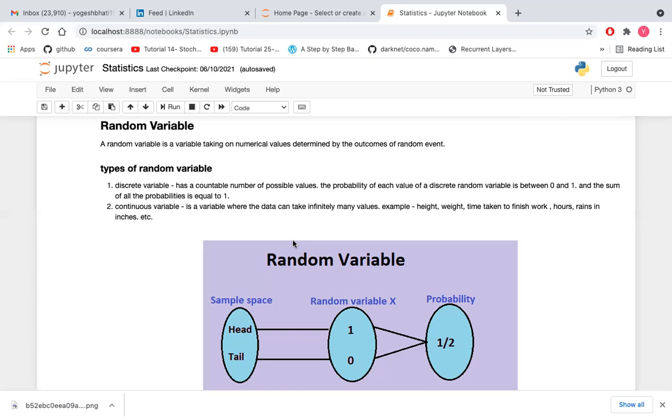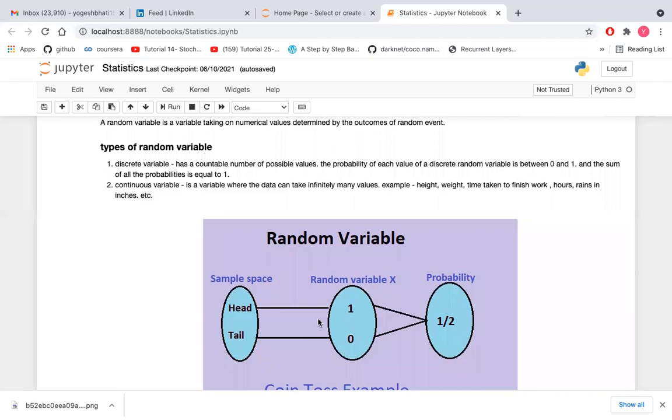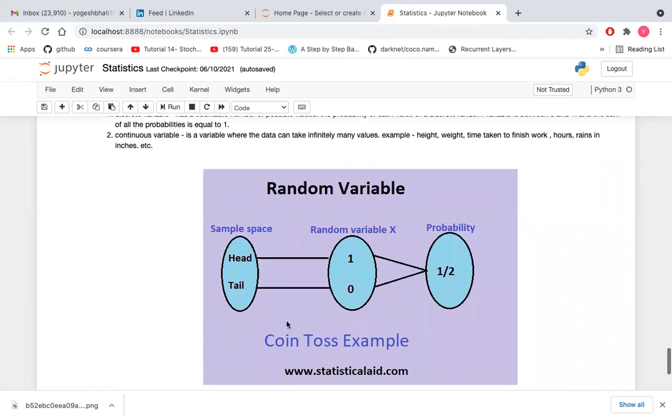Suppose we have a random process of flipping a coin. One of the two possible outcomes could be either a head or a tail. Here we use X to denote the random variable, which represents the outcomes of this random process. X is equal to 1 if the outcome is a head, and X is equal to 0 if the outcome is a tail. In this way, the random variable is mapped to the sample space or the event, and based on that we can find the probability of each value of the random variable.